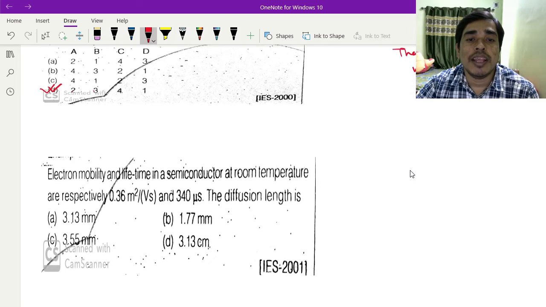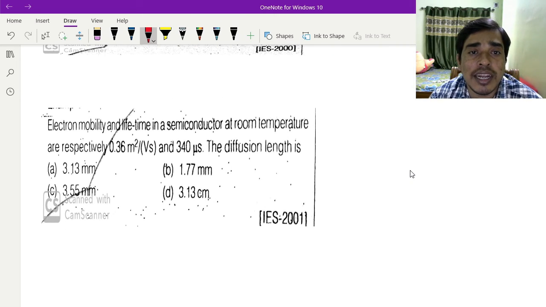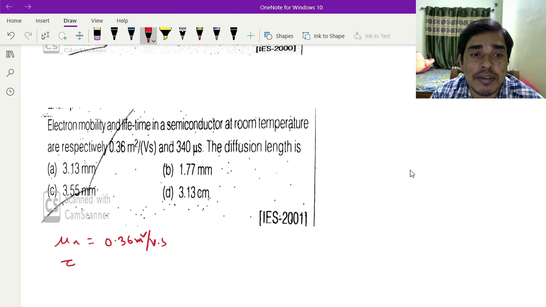Now another question. The mobility and lifetime of a semiconductor at room temperature are given. Mobility of electron is 0.36 meter square per volt second, and lifetime tau is 340 microsecond, that means 10 to the power minus 6 second.